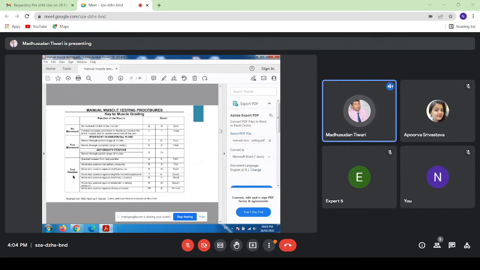Grade 3 minus and grade 2 plus are almost the same: the limb will move through the partial range of motion in against gravity position.